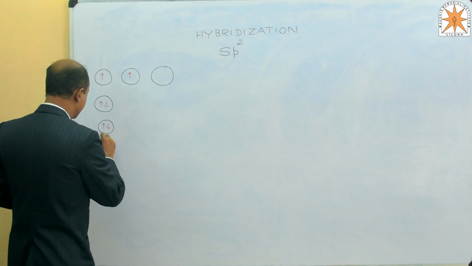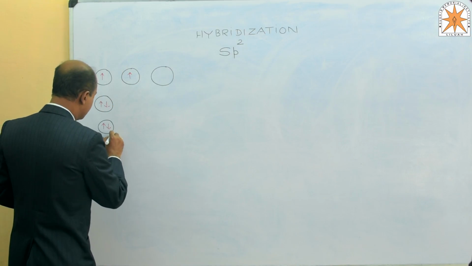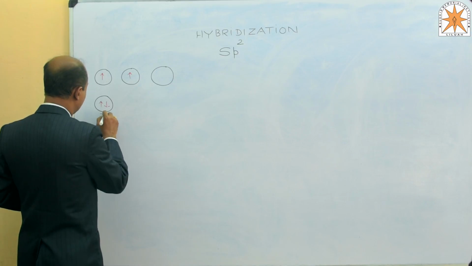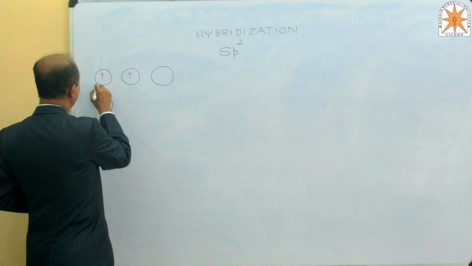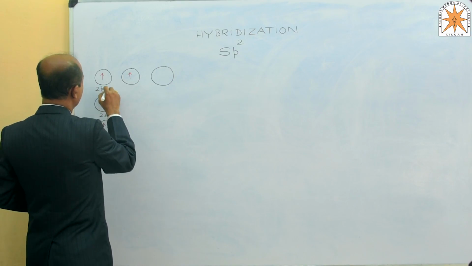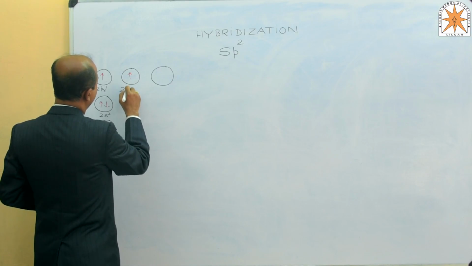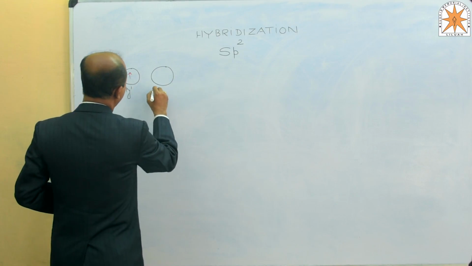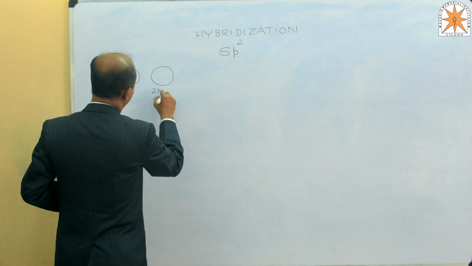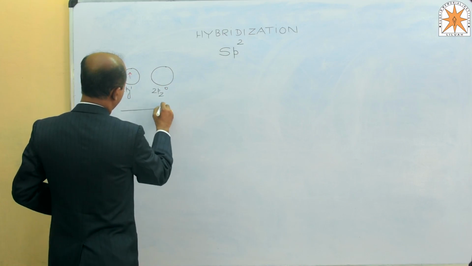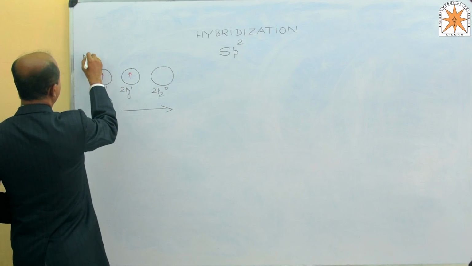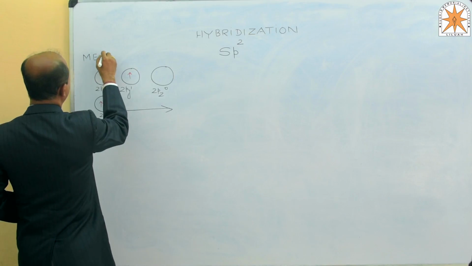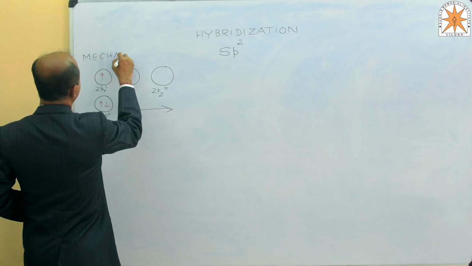This is the ground state configuration. Ground state: 1s2, 2s2, 2px1, 2py1 and 2pz0. We are going to see the mechanism of sp2 hybridization.